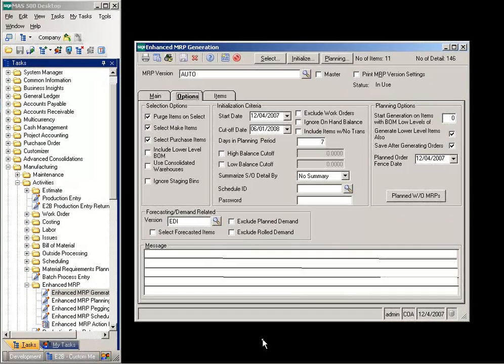The forecast is then linked to MRP on the Enhanced MRP Generation screen on the Options tab by entering the forecast version. The forecast quantities will be adjusted by actual sales orders as the MRP module plans for work orders, purchase orders, and transfer orders.